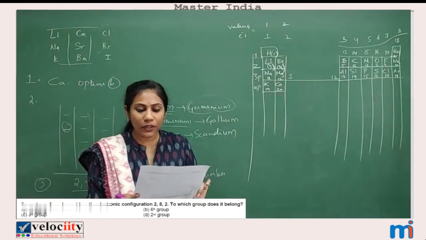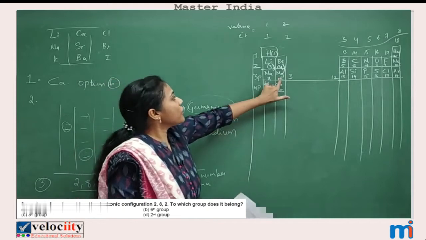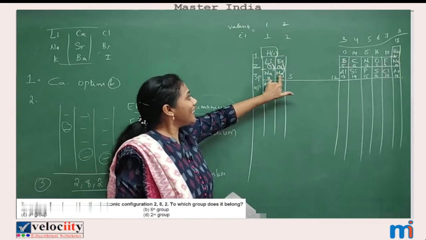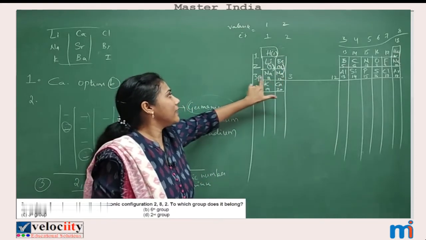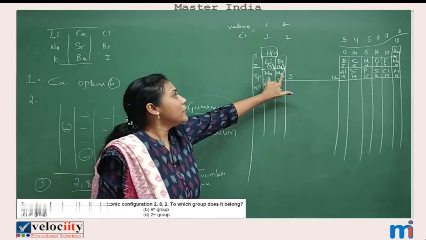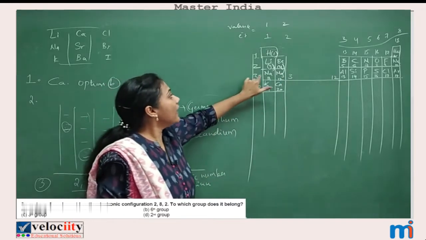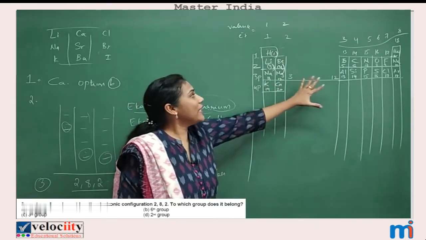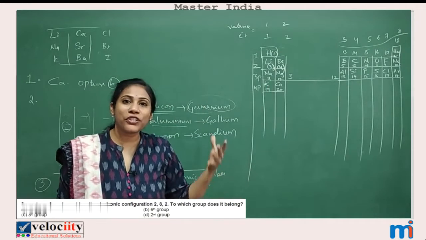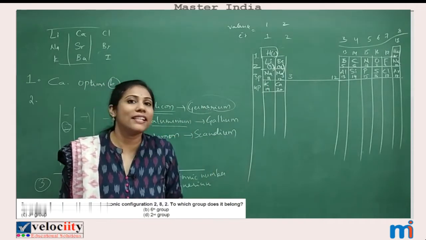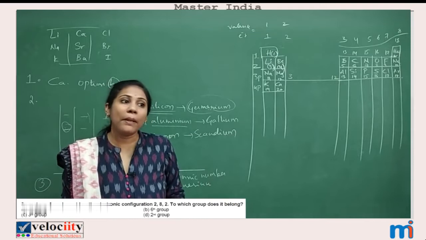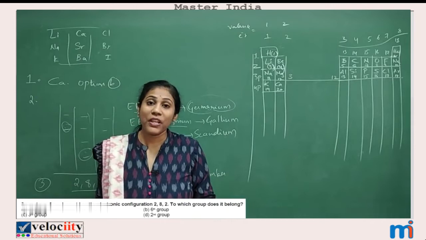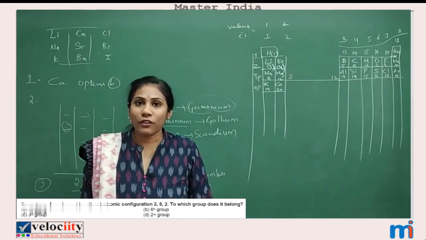Can you check which group magnesium comes in? Are they asking the group number only? Yes. Magnesium is coming here. Which group is this? It is the second group. Can you tell me the period number for magnesium? It is the third period. So magnesium's position is third period and second group. If you can remember these 20 elements, questions from this topic can be easily answered. This question has come in the model paper, so you can expect such questions in your final examination also. So be careful with this type of question.